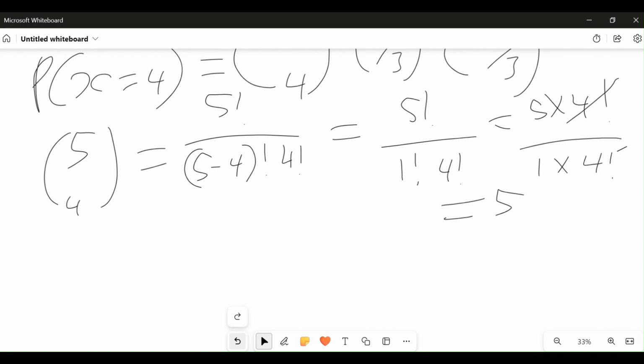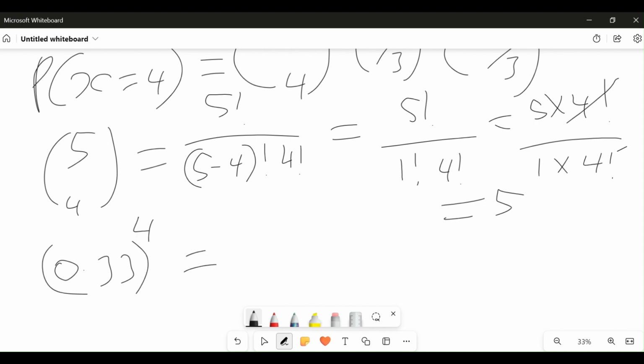1 over 3 raised to power 4. Let's just put that in decimal places to ease our solving. 1 over 3 is the same thing as 0.33 repeating, so raised to power 4. So what is 0.33 raised to power 4?